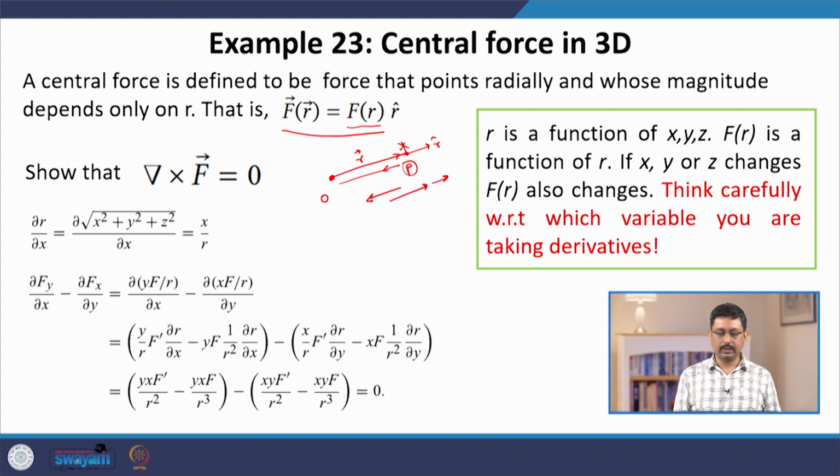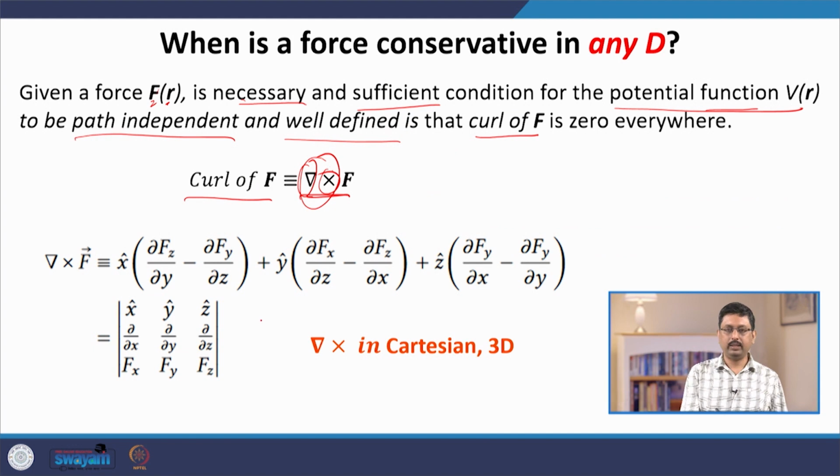If this is the case, then this force is an example of a conservative force, which means there is a well-defined potential energy function. We know it exists because the gravitational force has a gravitational potential energy function and Coulomb's force has an electrostatic potential function. Here we just verify that if we have a force like this, then the curl of F will be 0. Now we are going to use the rule provided here to compute the curl of F.